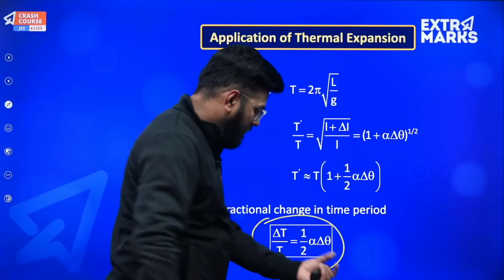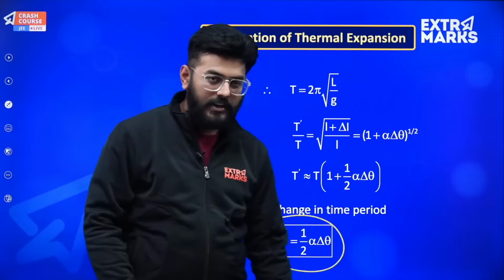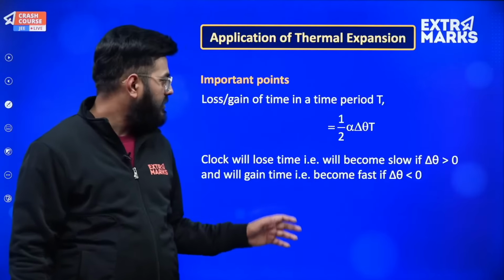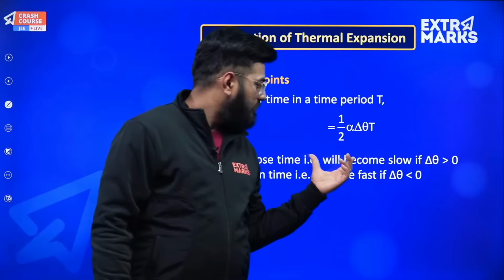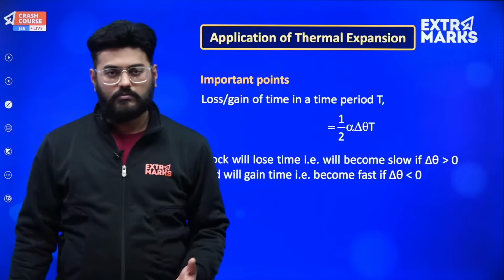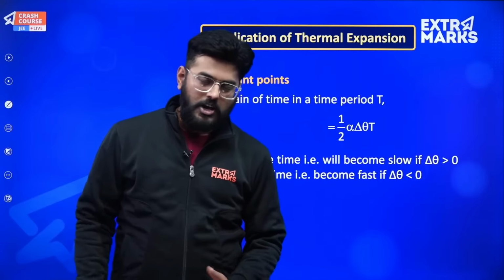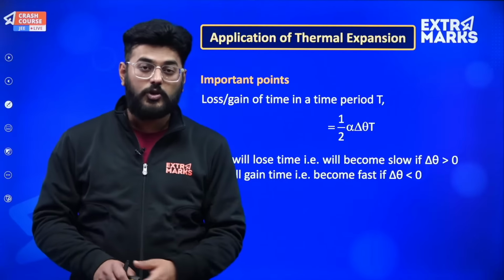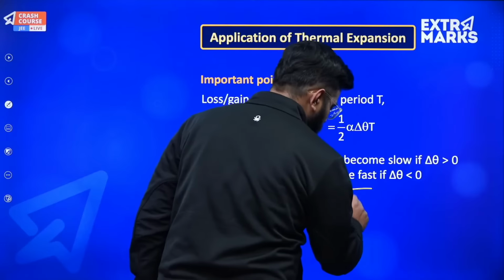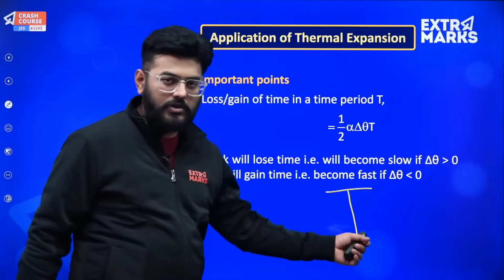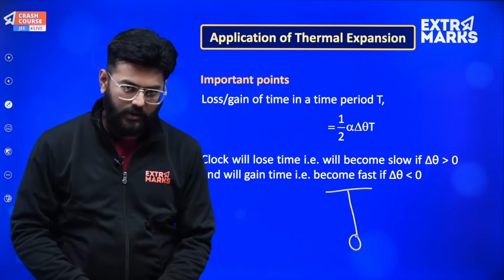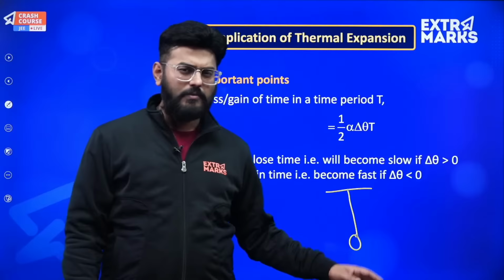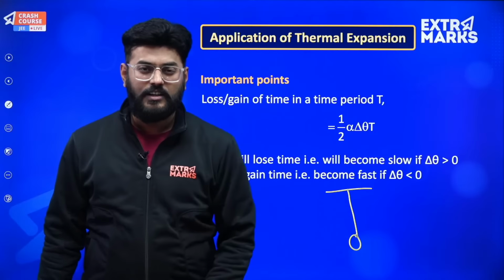So delta t by t will be equal to 1 by 2 times alpha delta theta. Now what can be derived from it is, suppose delta theta is greater than 0, that means temperature is increasing. Temperature increasing means length is increasing, and length increasing means time period is increasing. Now for the same oscillation, suppose I was using this one oscillation as 1 second to me, and I am located somewhere in the Sahara desert